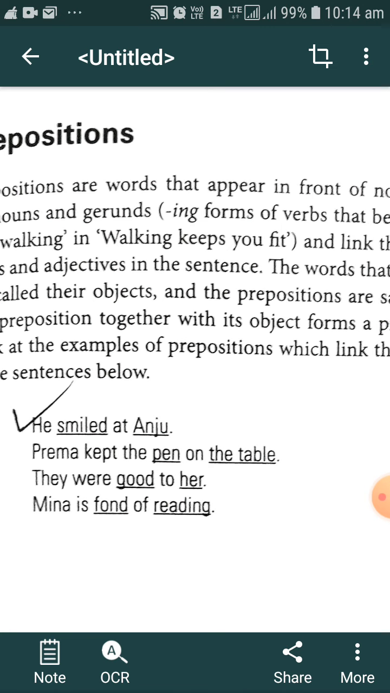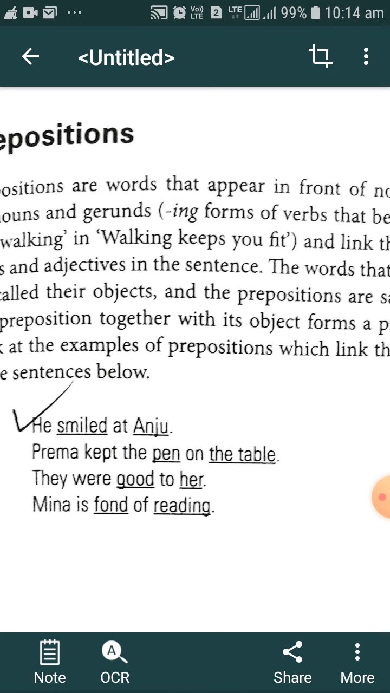He smiled at Anju means he smiled at, that is the direction. That is the direction we can get. He smiled where? At Anju. He smiled, but where? To whom? At Anju. So we can get that much more information about the relationship between the verb and, after that, the preposition, and that preposition is followed by the object. What is the object of the preposition in this sentence? Anju is the object of the preposition.